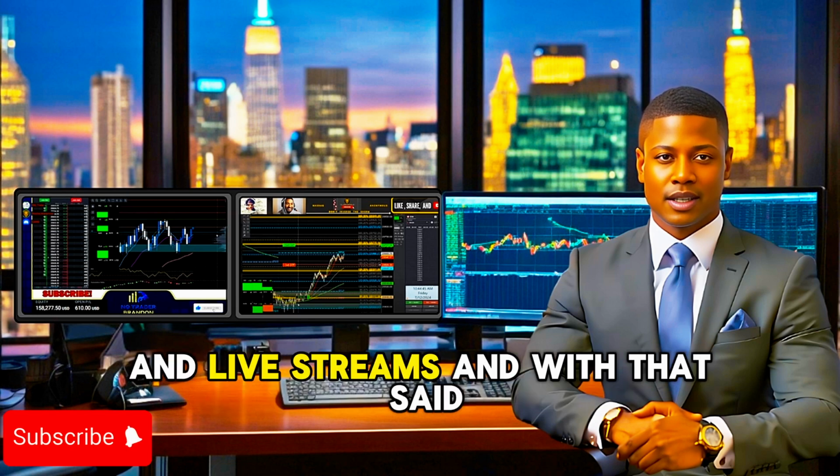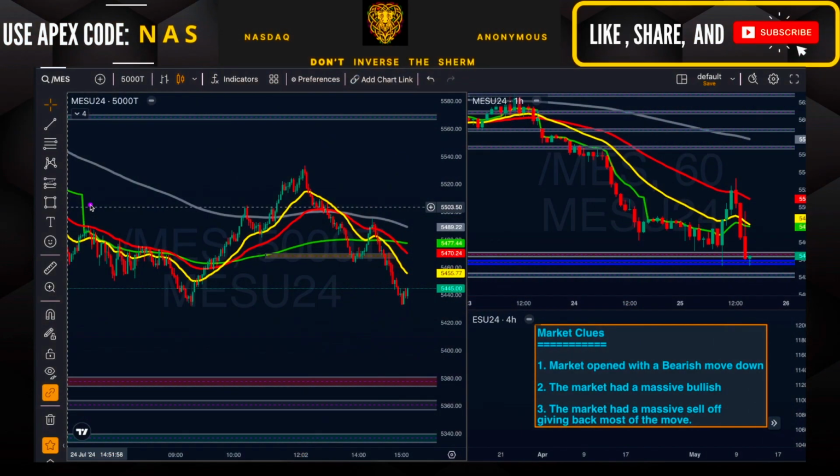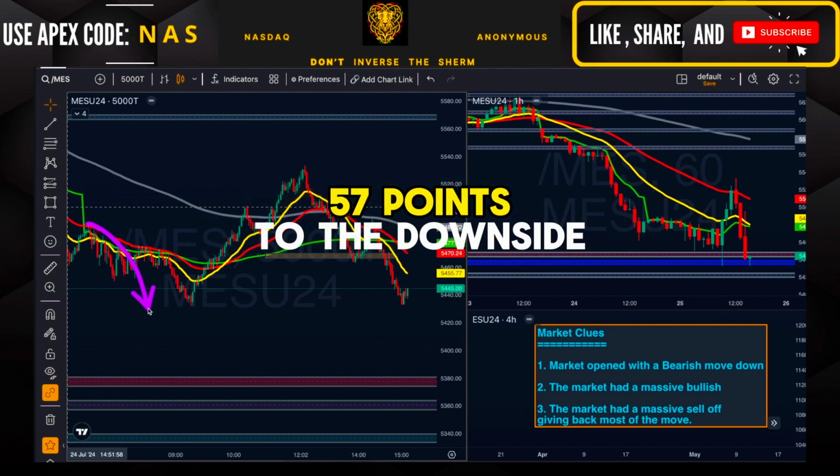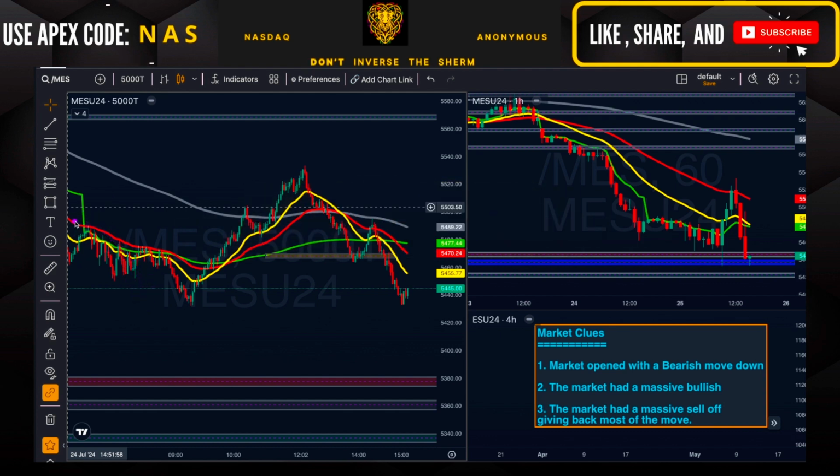And with that said, let's jump into an ES chart. This is an ES chart, and this is the block of price action that we traded during today's stream. And just like the NQ, during the overnight session, we saw the market trade 57 points to the downside from that level that we called out in last night's NA meeting, before the bulls found support and traded the market 101 points to the upside before we found some resistance, and we saw the market give back the entirety of